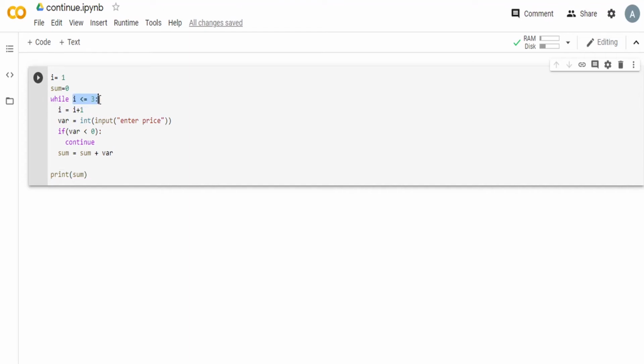Now that is why the loop runs for 3 times. It begins at 1 and ends at 3. It is getting incremented by 1 in every iteration. In every iteration, it asks the user to enter the price of the item, and it is stored in the var variable.